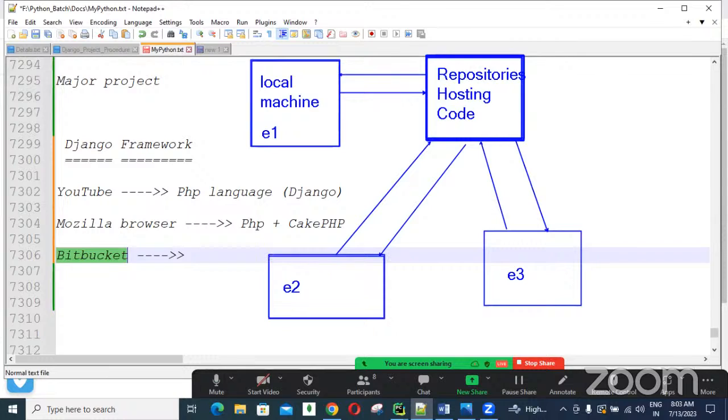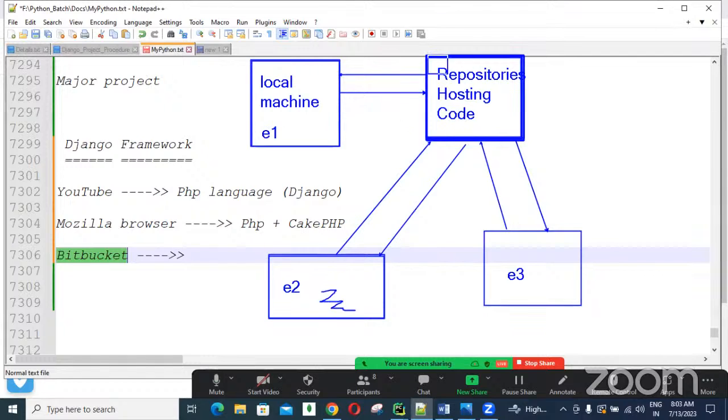For example, employee two is pulling. Pulling means getting back, downloading code, guys. And after developing some new logic, employee two will push his new code into this repository. Continuously, every employee is pulling and pushing. Pulling means getting data from the repository to the local machine, and pushing means sending data from the local machine to the repository. Like that, all people are interconnected in real-time companies.